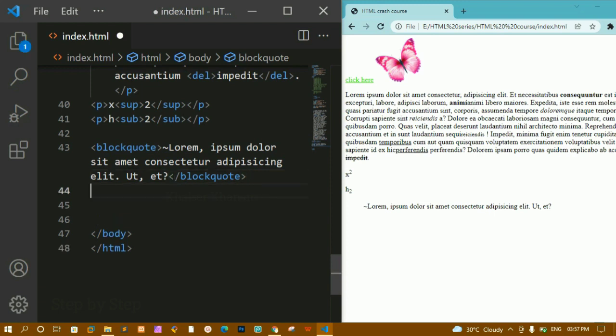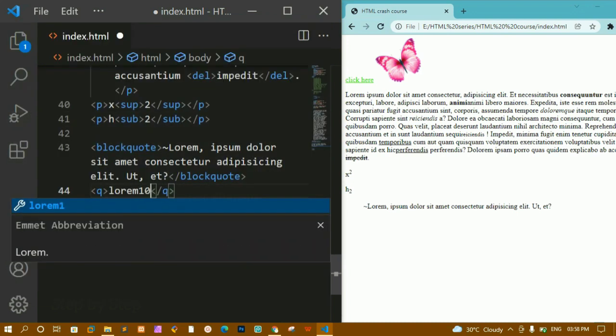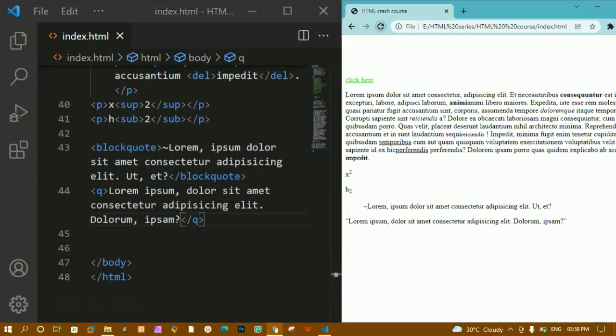Next, if you want to write some quotes inside your website, then you have this Q tag, and inside that, whatever quote you want, you can write it. Let me write here. I'll save this, and now you can see I'll be getting quotation marks around this. Instead of writing single quotes, you can write this quote element, and inside that all the quotes will be displayed.